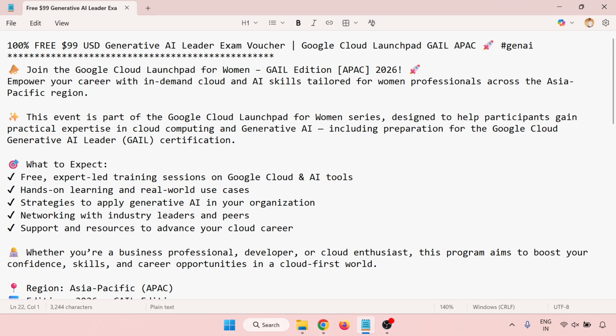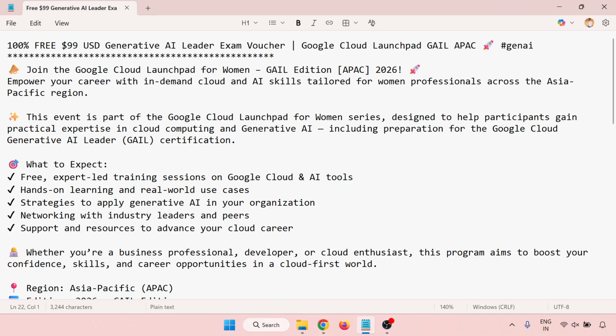This event is part of the Google Cloud Launchpad for Women series and helps participants gain practical expertise in Google Cloud computing and generative AI, including participation for the Google Cloud Generative AI Leader certification. So what to expect?